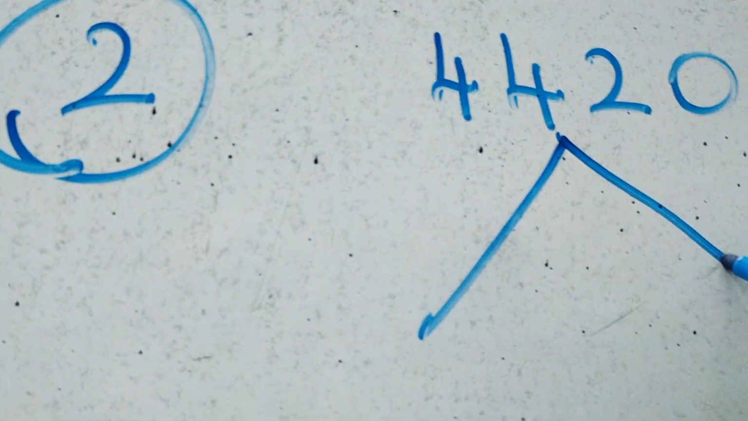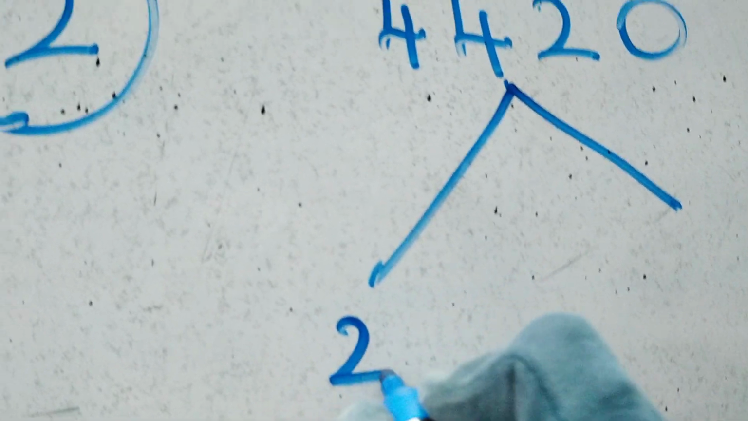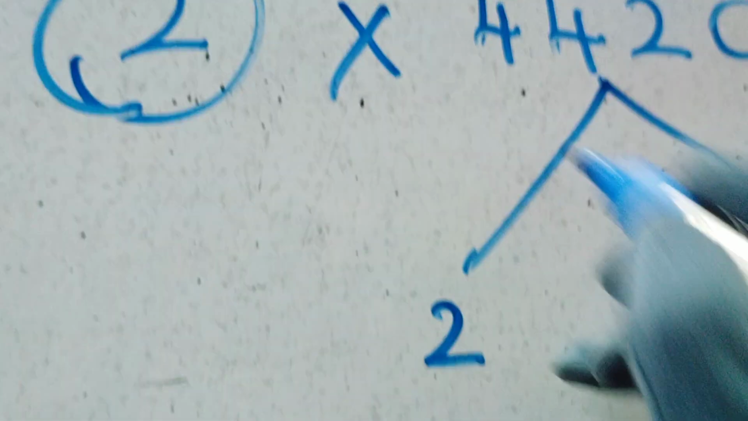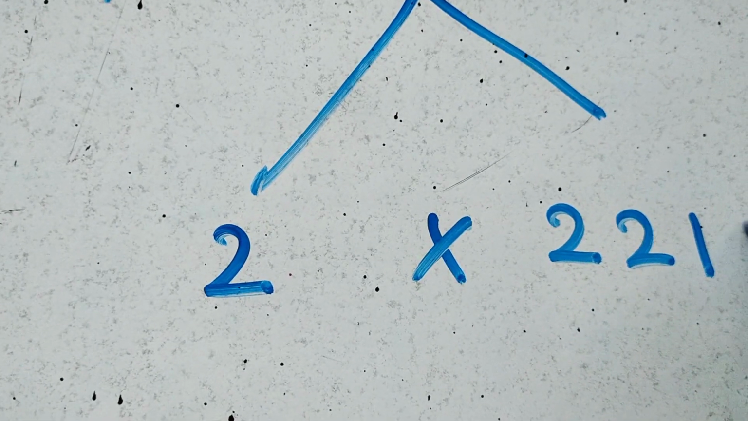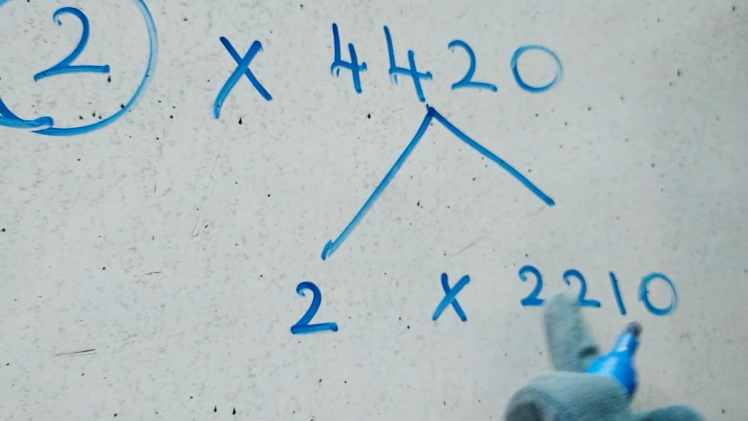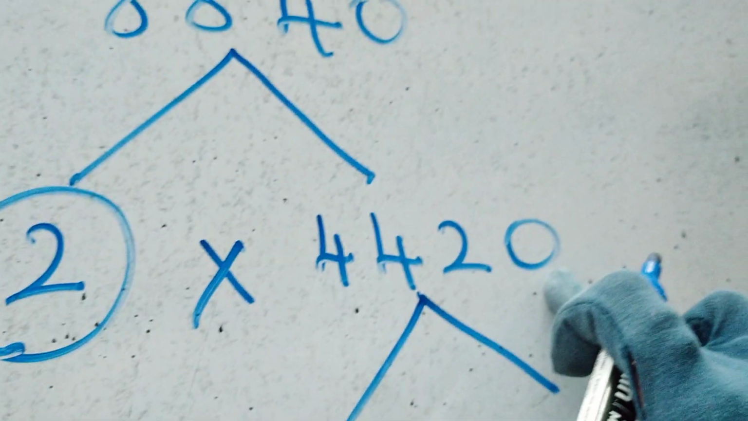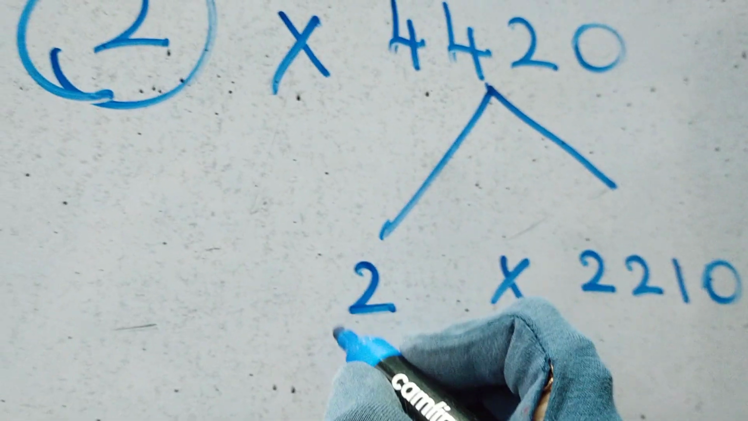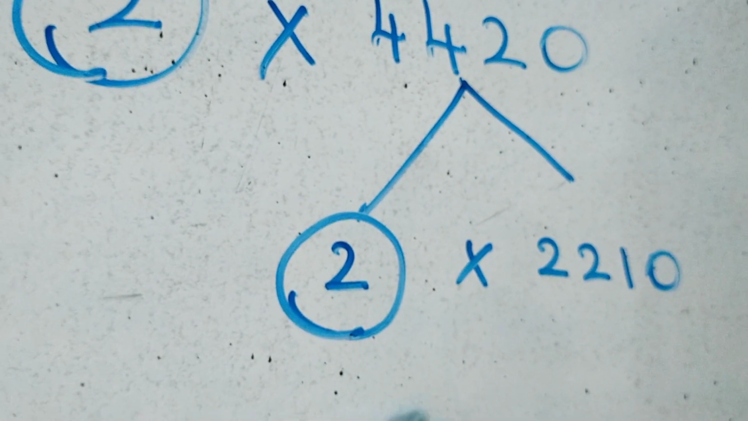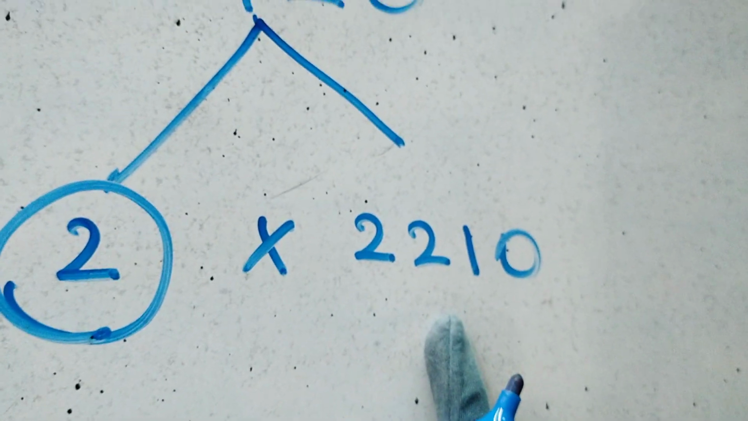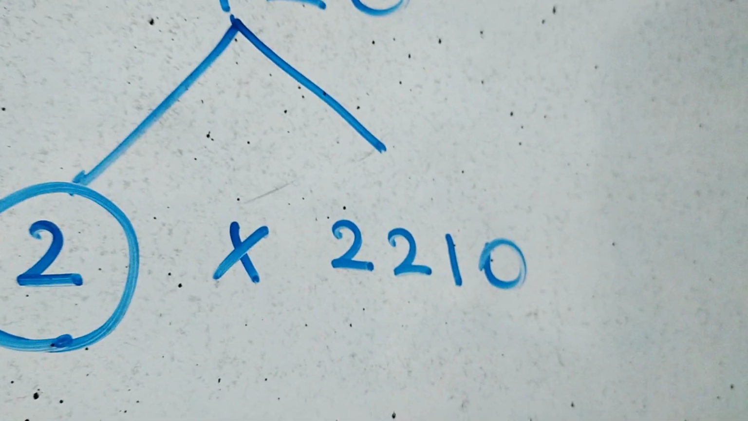Okay, now we'll factorize this. Factorize again with 2. 2 2s are 4. Okay. So 2 times 2,210 is equal to 4,420. So 2 is a prime number. Yes, we end it here. This is closing. But this is a composite number, so we can factorize it further.